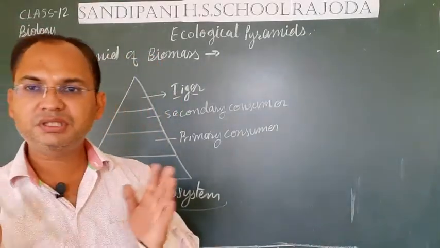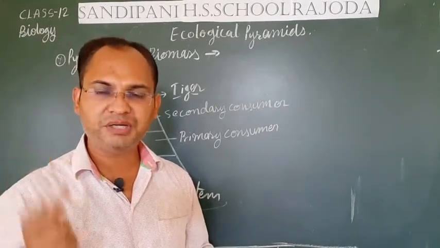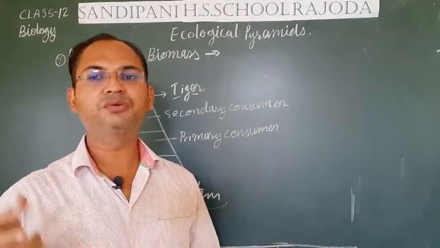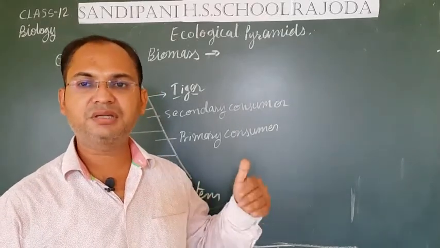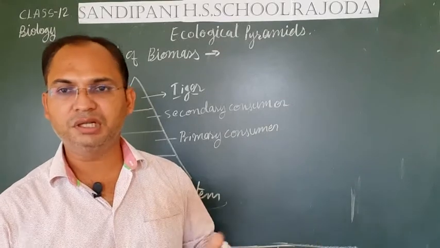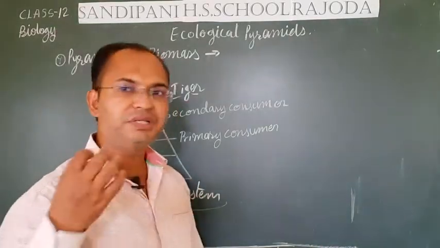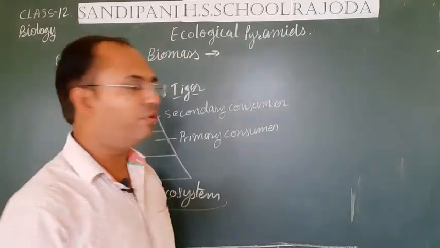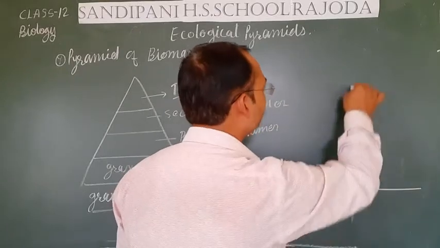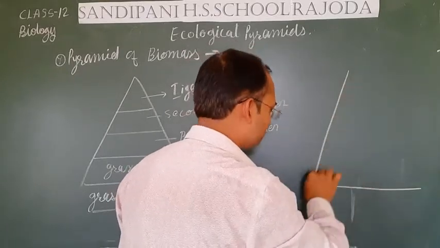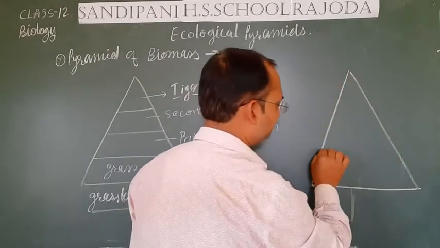If we talk about the ecosystem of a tree, then, students, the producer is the tree itself, whose mass is much higher compared to the primary consumers or secondary consumers living on the tree. So we will keep the producer at the bottom on the basis of mass, and its mass is much higher, so we will keep the tree at the bottom of the pyramid.